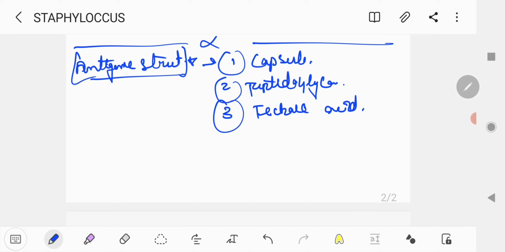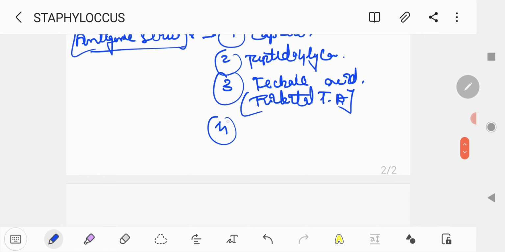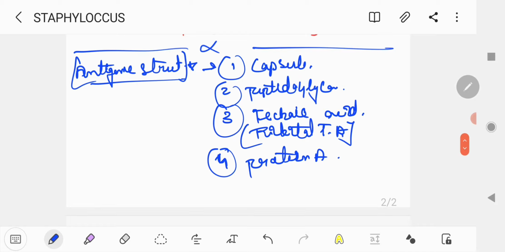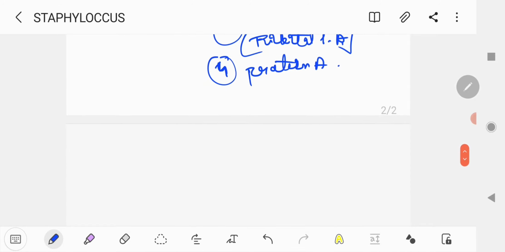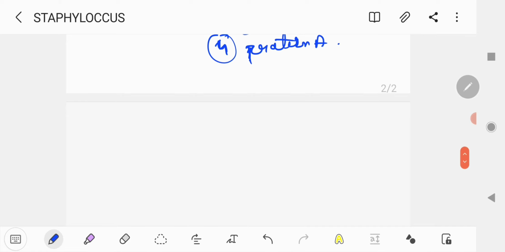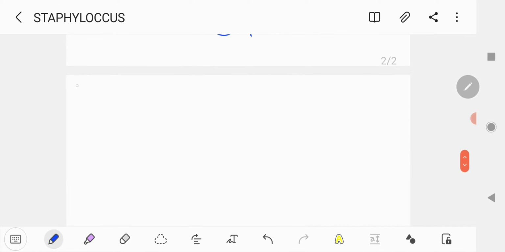third is teichoic acid, and basically there are 2 types of teichoic acid. The main teichoic acid in Staphylococcus aureus is ribitol teichoic acid, the important one. And the fourth is protein A. Okay, so I will discuss all the functions because it comes into your university exam or in the MCQ format if you are in the Orenburg State Medical.